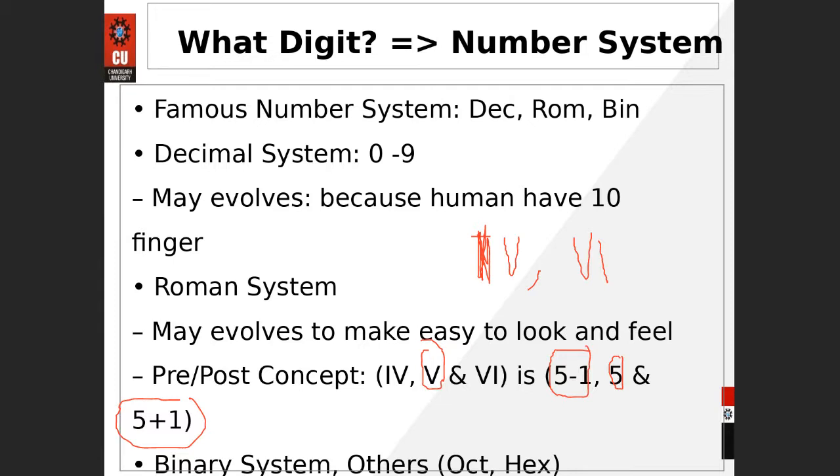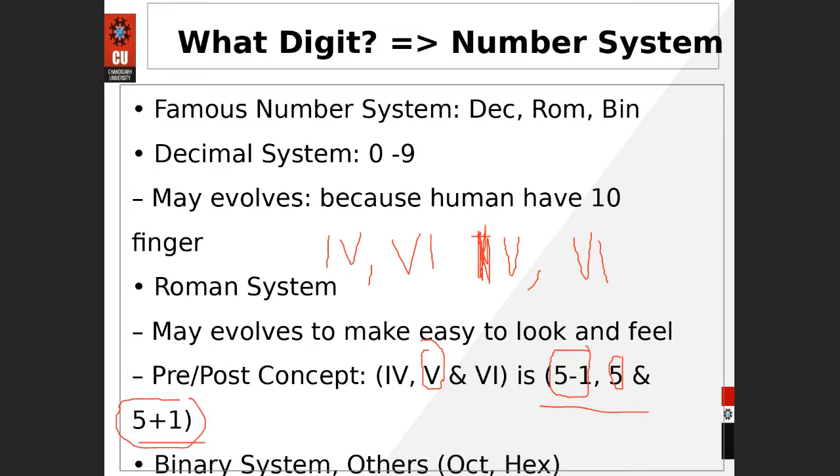Like the normal decimal system due to the 10 fingers, the Roman system: you write 5 like this, and to write 4 you place a symbol before V, while placing a symbol after V makes it 6. I'm trying to correlate and make it easy for you to see how these systems may have evolved. Other number systems are also there.